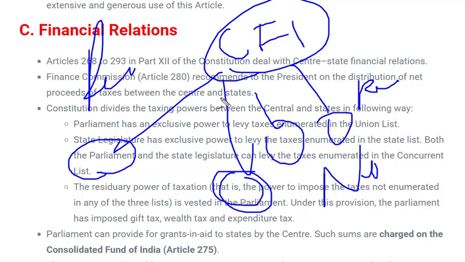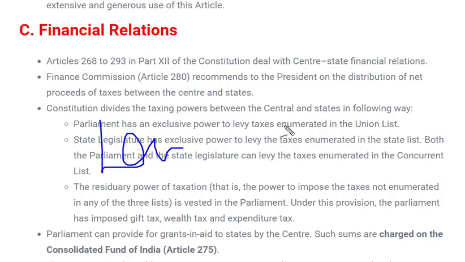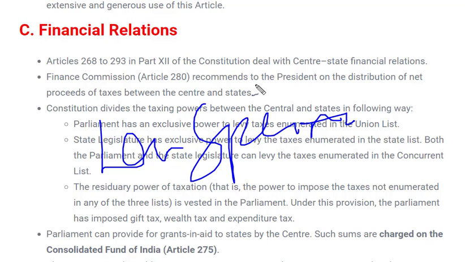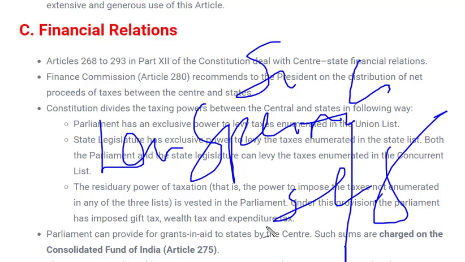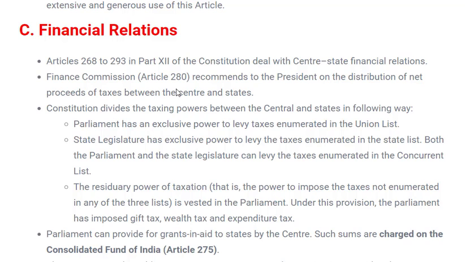Next is discretionary grant. Discretionary grants are given to the states for tribal upliftment. This is discretionary in nature, or we can call it special funds. If any state requires more funds for the upliftment of its tribal people or SC or ST people, it needs special or extra funds for these people to function properly. So this is the financial relation, and as we know, there is a special case, that is financial emergency.